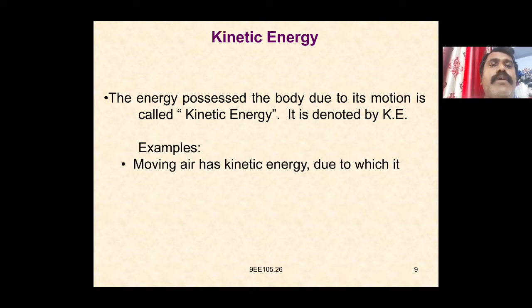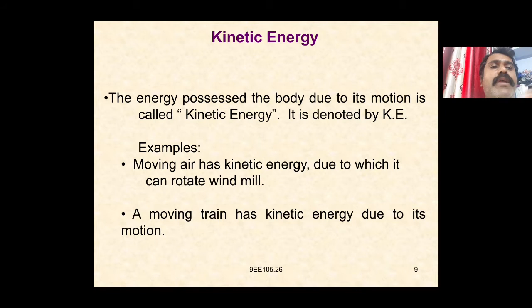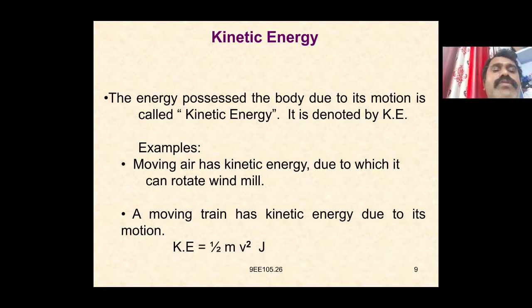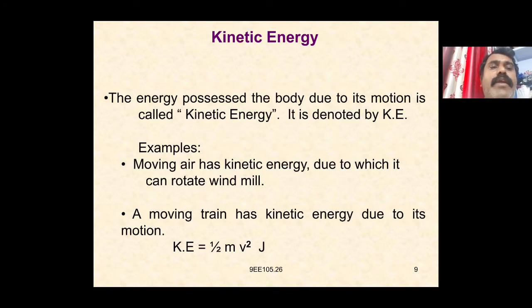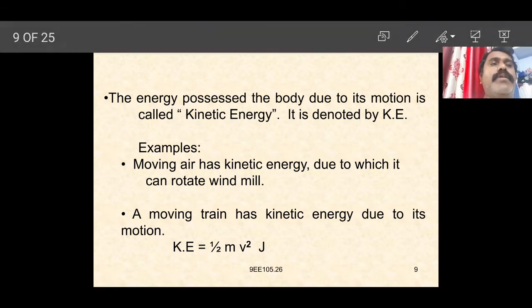Examples: moving air has kinetic energy due to which it can rotate a windmill. A moving train has kinetic energy due to its motion. Kinetic energy is K equal to half mv square joules, where m is the mass measured in kgs and v is the velocity.